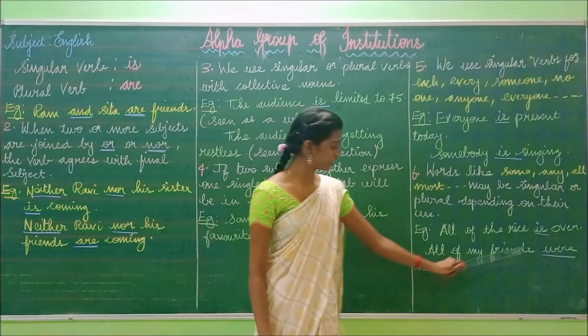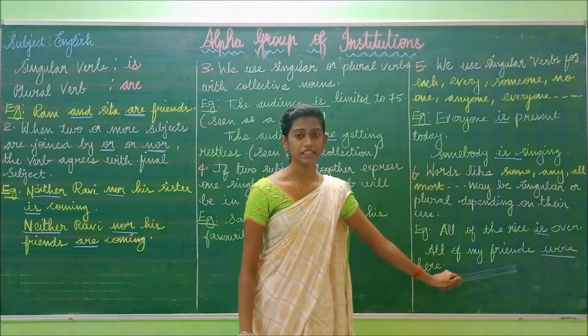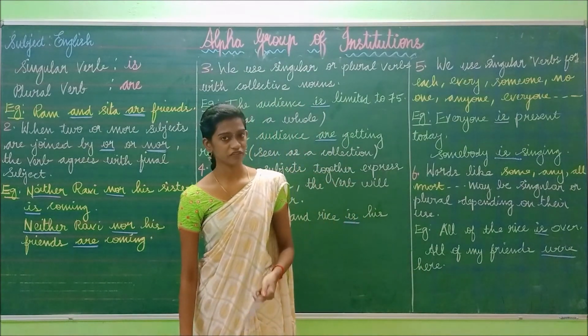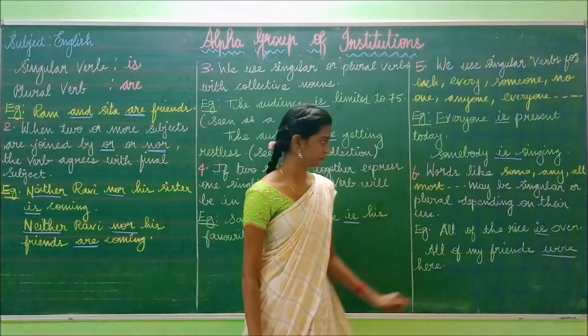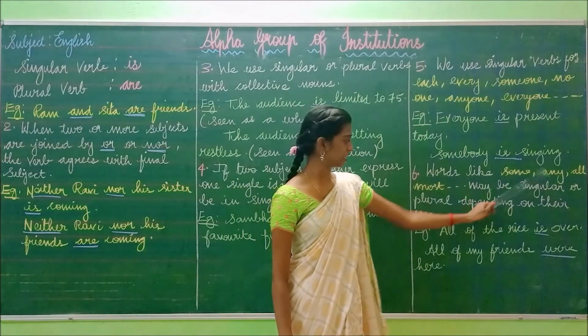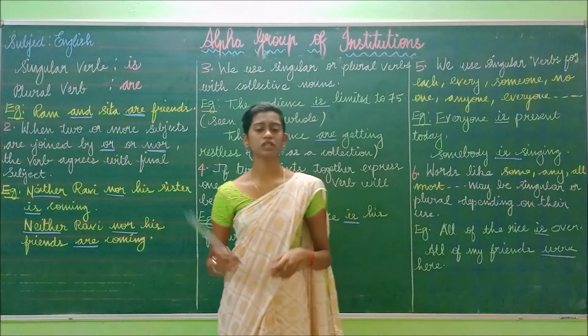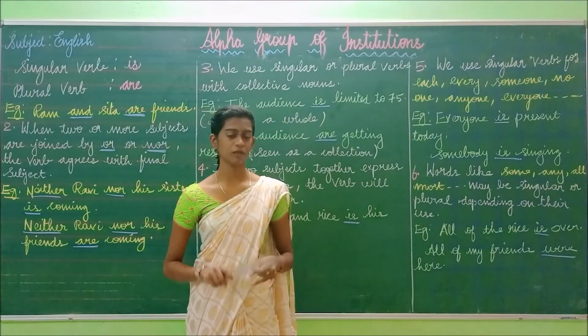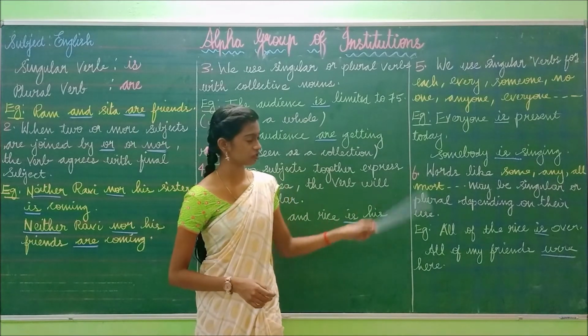And all of my friends were here. In this sentence, friends is the plural subject, so we have used the plural verb. So for some, any, almost, we use either a singular or plural verb according to the sentence. Have you understood these?